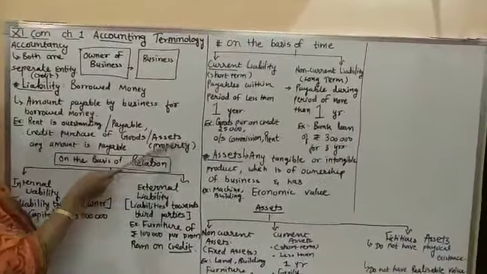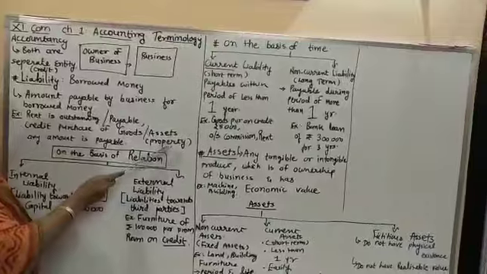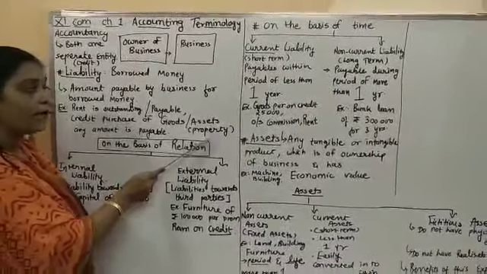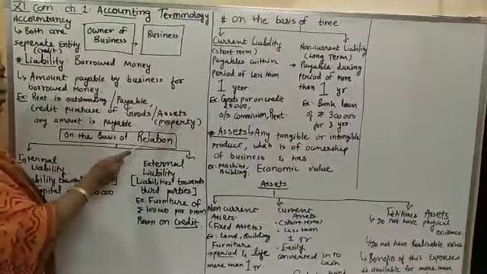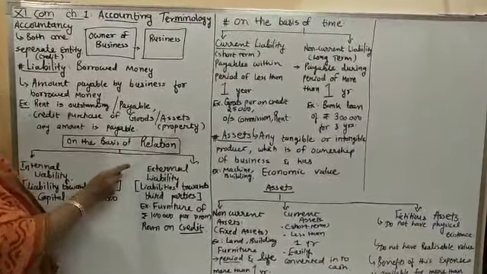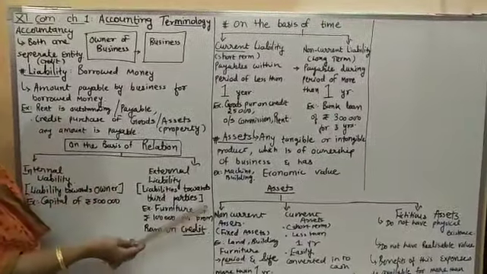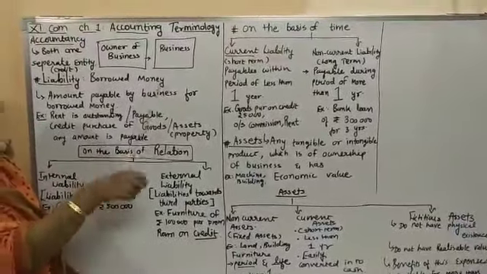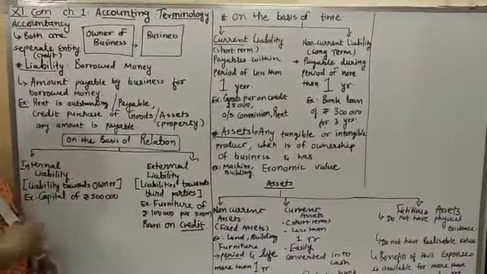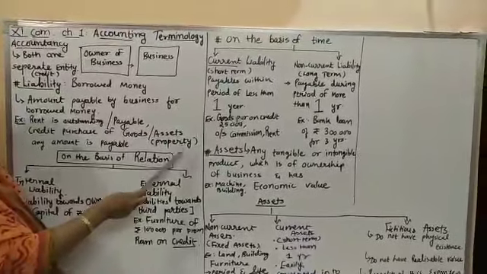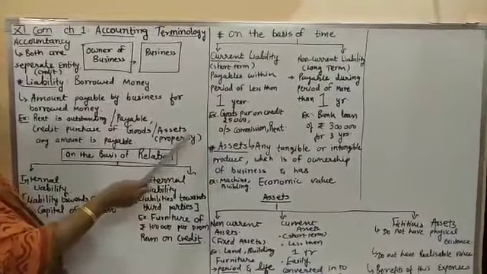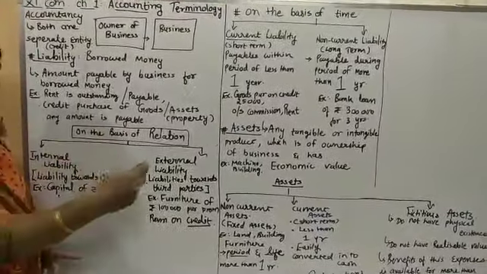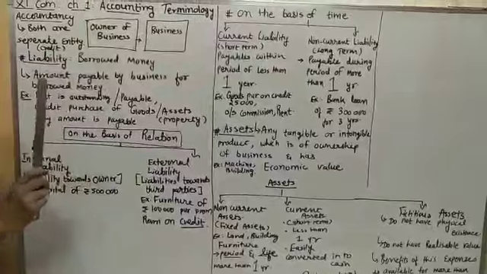Another example is of assets. This is a new word for you, but asset का simple meaning होता है the property, the things, property what our business has. For example, my business has purchased the furniture of rupees 1 lakh, but I have not made the payment to Shriji Furniture Mart. So here my business has to make the payment of rupees 1 lakh for the furniture. So these are all examples of liability where our business has to make the payment at a future date.